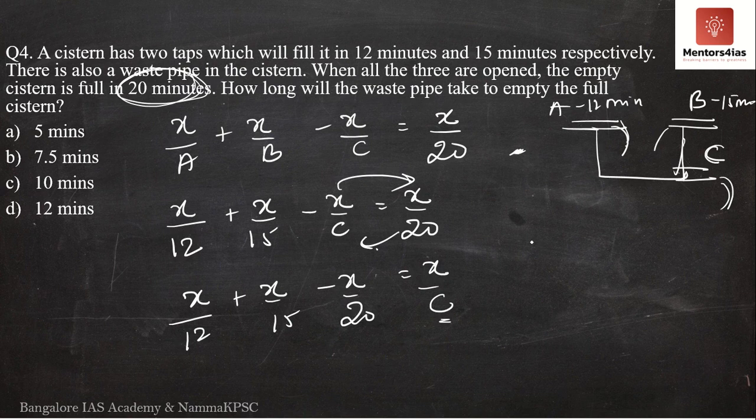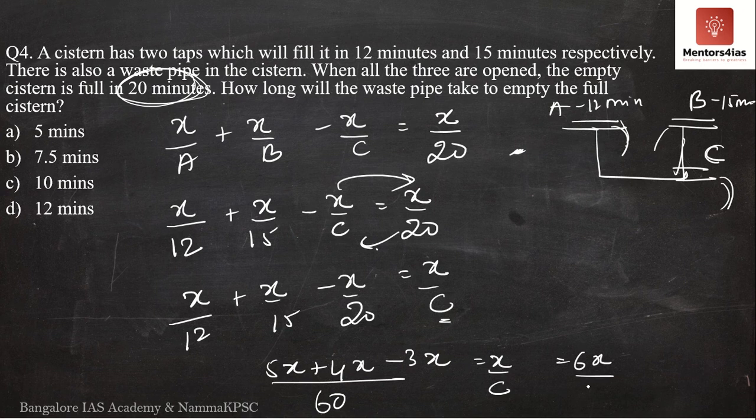We can take LCM as 60. 12 5s are 60, 15 4s are 60, 20 3s are 60, is equal to x by C. 5 plus 4, 9, 9 minus 3, 6. We get 6x by 60 is equal to x by C. 6 tens are 60. Therefore, C is nothing but 10.